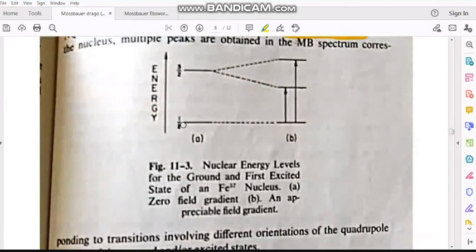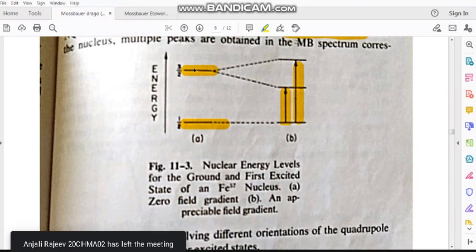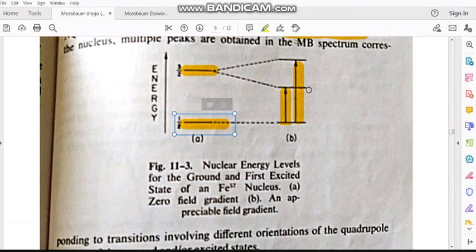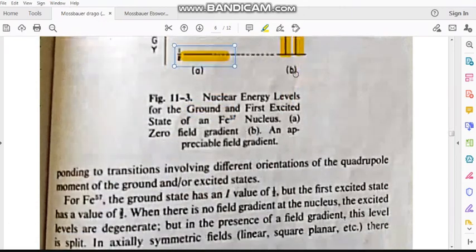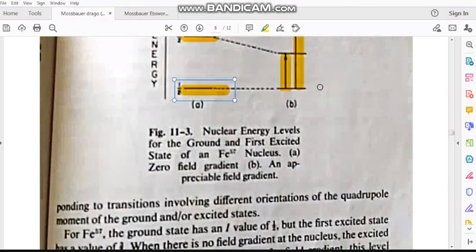For example, this is the ground state and this is the excited state. When it's in the excited state, it has a field gradient, so this level will be split. Automatically you will get two transitions, 1 and 2. If there is no field gradient in the excited state or ground state, we will get only one transition. Whereas in the excited state we have a field gradient, that means a quadrupole nucleus, so we will get two lines. The corresponding transitions involve different orientations of the quadrupole moment of the ground and excited state. So this is the one.